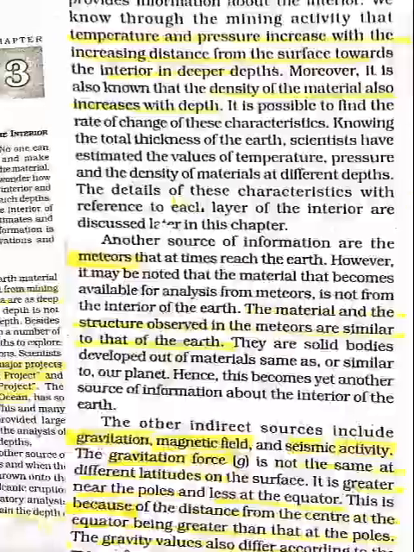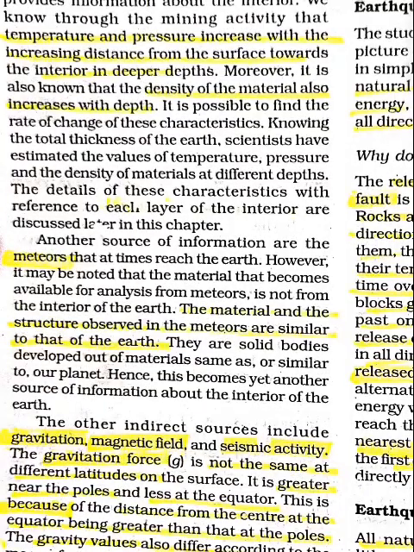Now we'll study about indirect sources. Indirect sources include studying the meteors or studying the gravitation, magnetic field, and seismic activities. It is a fact that as we go down, the temperature, pressure, and also the density of material increases. And through this, and knowing the total thickness of the earth, scientists can estimate by doing calculations the temperature, pressure, and density of materials at different depths.